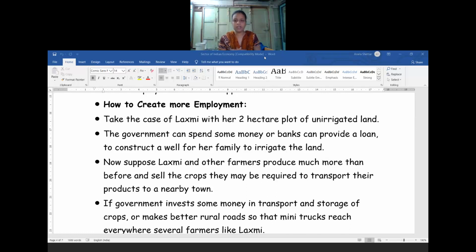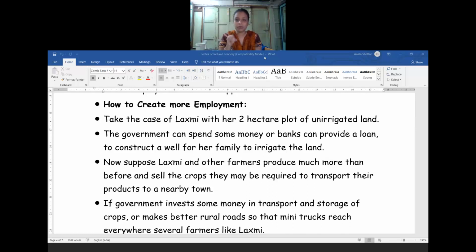So same example, if you take the case of Lakshmi. Lakshmi was having 2 hectares of land. It was unirrigated, not an irrigated land. So totally 4 to 5 members were working in that same small plot.